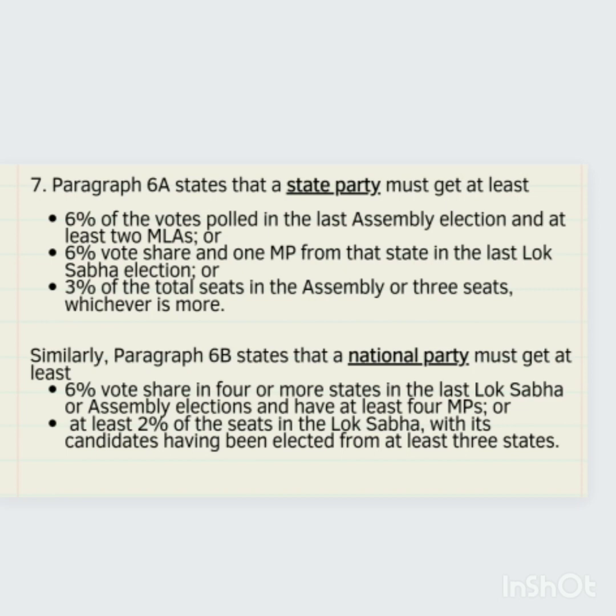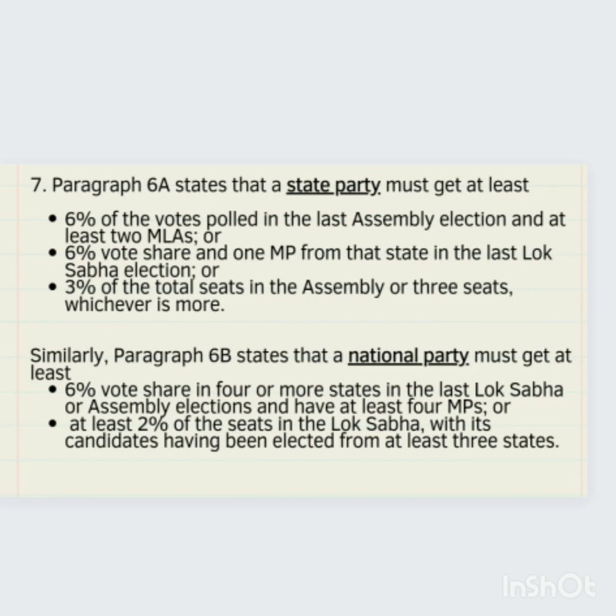So the EC decides whether a party should get the national party status or the state party status based on certain criteria which is included in the Election Symbols Reservations Allotment Order 1968. There are certain benefits that a party gets if it is a national party, and there are certain benefits that a state gets if it is a state party. So the EC decision was based on the review of the party's polls performance in the 2014 and 2019 Lok Sabha and 21 state assembly polls.